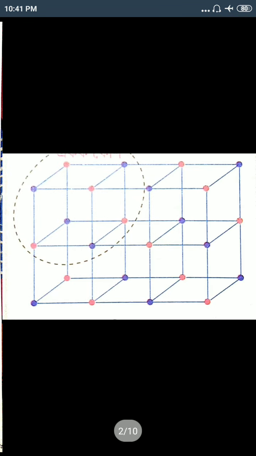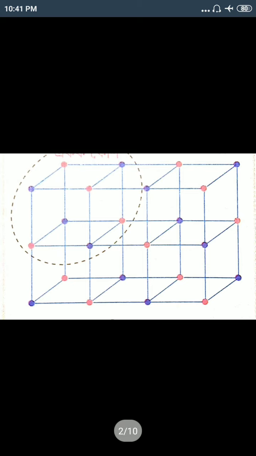So this is one piece of a crystal, and this dotted circle is a unit cell. There are many unit cells in this figure. You see that there are many unit cells, and combined, these unit cells form the crystal structure.